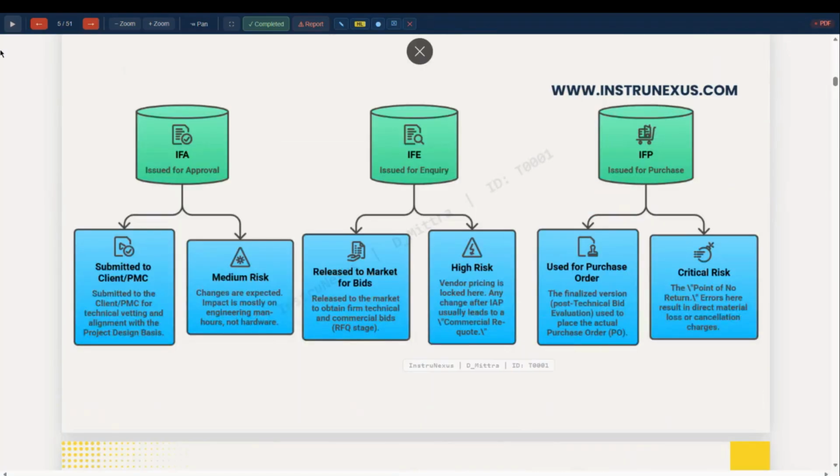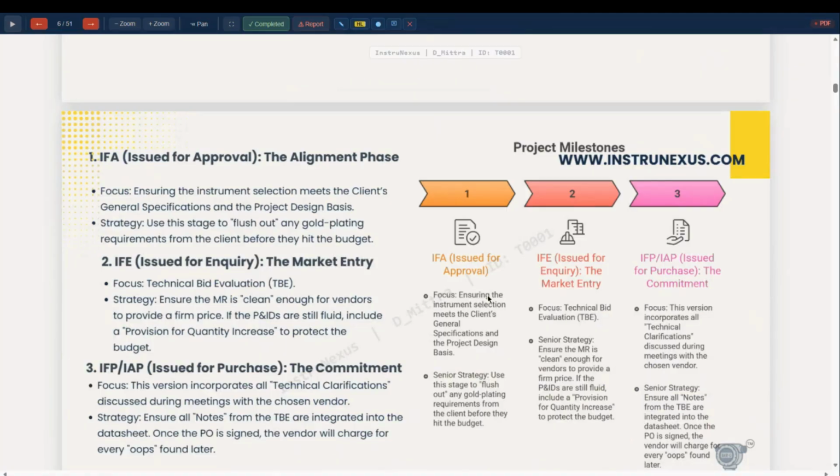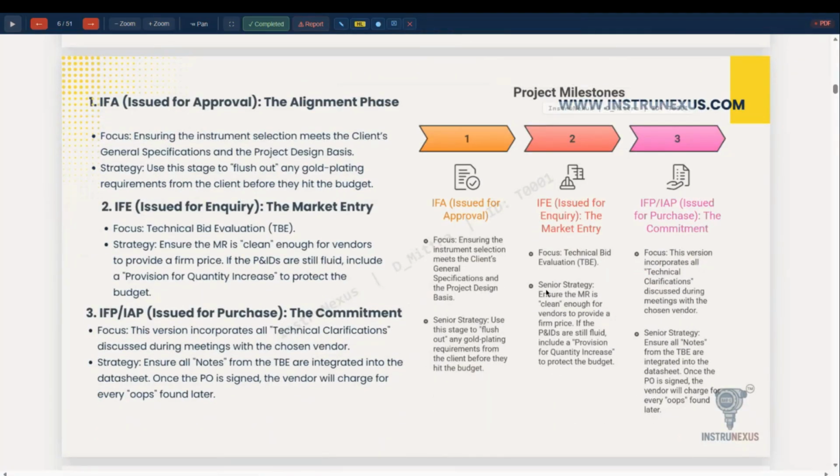So this is the same IFA, IFI and IFP; the risk has been explained. IFA is the alignment phase, IFI is the market entry, and IFP is the commitment. IFP is the purchase issue, the order issue.